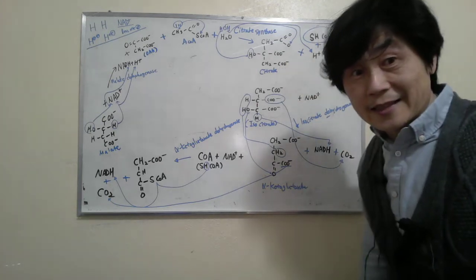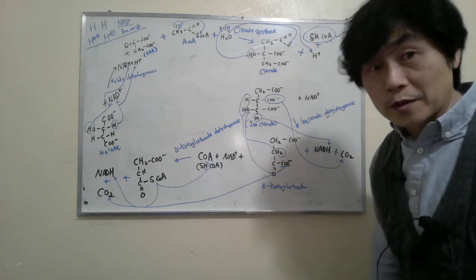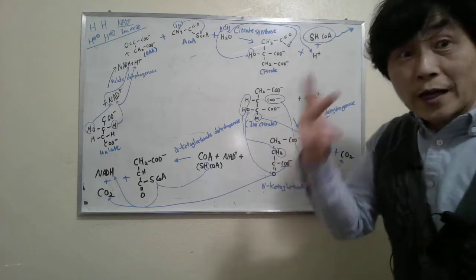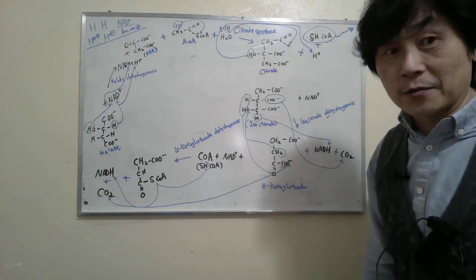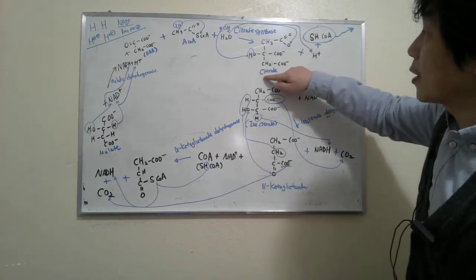What is this? This is a carboxyl group. So three carboxyl groups, so TCA, right? Tricarboxylic acid. So TCA becomes citrate.